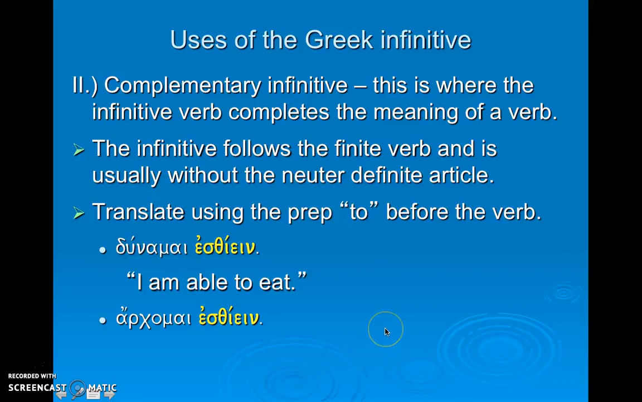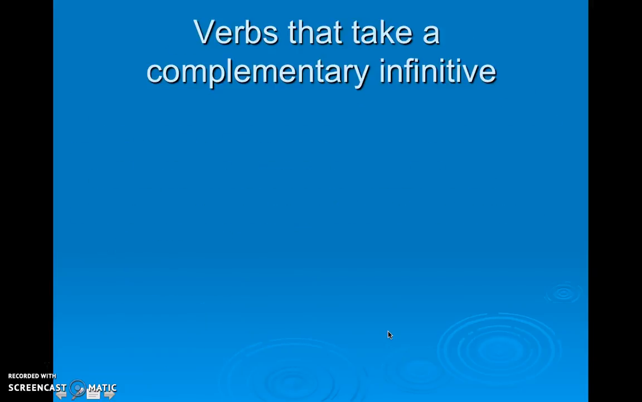Here's another example. I begin to, or I begin. This word also means I rule when it's not middle, but when it's in the middle voice, it's translated I begin. I begin what? I need something to finish that, right? So that's where the complementary infinitive usage comes in. I begin to eat.